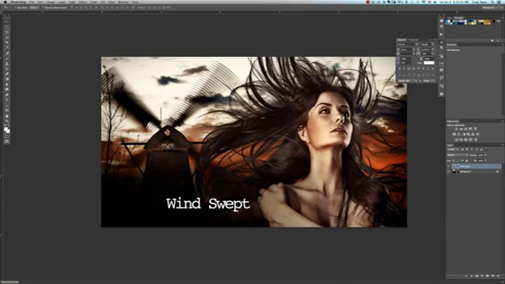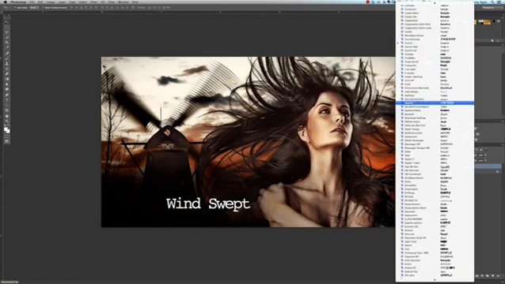But in this case, I'm strictly going to be using the Character palette because it gives me a lot more options and allows me to affect the text as a whole as long as I have the text layers selected. Now, I want to make the name Windswept look a little bit bigger and bolder, so I'll start by making sure the text layer is selected. Once I've done that, the first thing I want to do is change the font to something more suitable for the image.